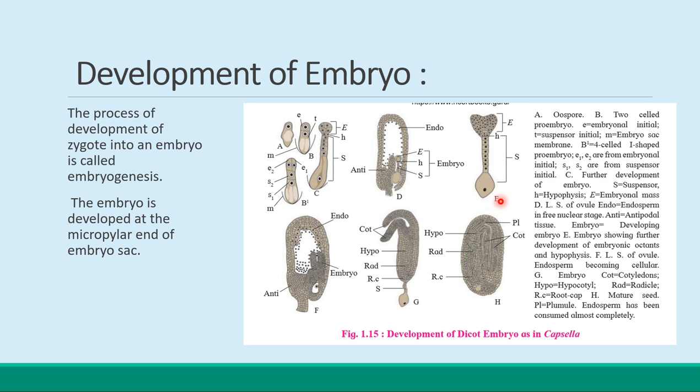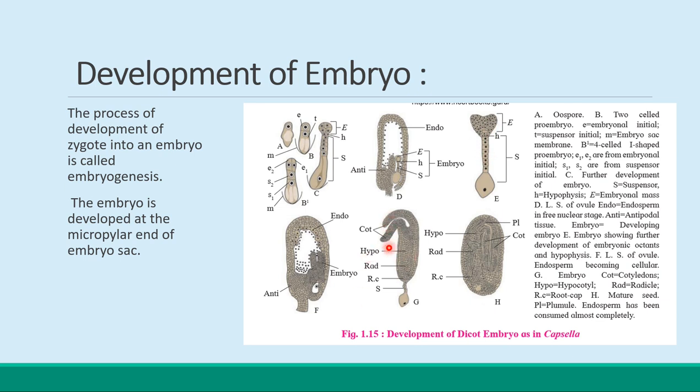Then the planes of division are at right angles to each other. The lower tier of 4 cells of the octant gives rise to the hypocotyl and the radicle, whereas the 4 cells of the upper tier form the plumule and the two cotyledons.